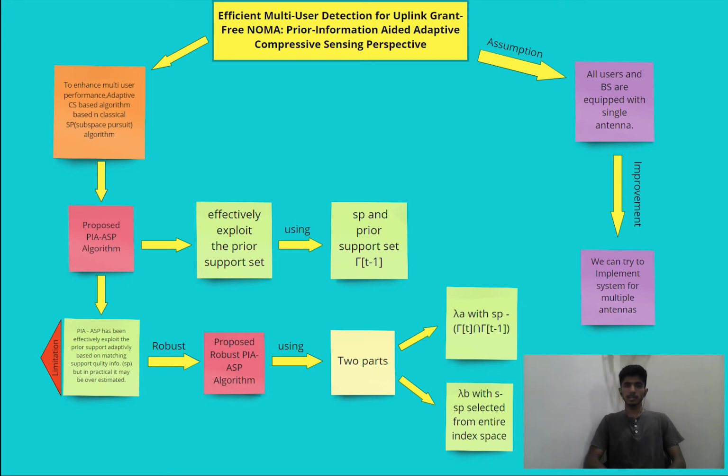The PIA-ASP algorithm is proposed to perform user activity detection and data detection with the aid of the previously estimated user support set and quality information, meaning the sparsity level at the corresponding time slot. To avoid the overestimation of active users, the robust PIA-ASP algorithm is designed, which adaptively exploits previous active user support sets based on quality information in a conservative way.